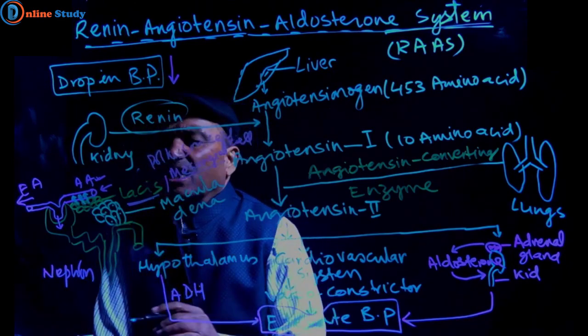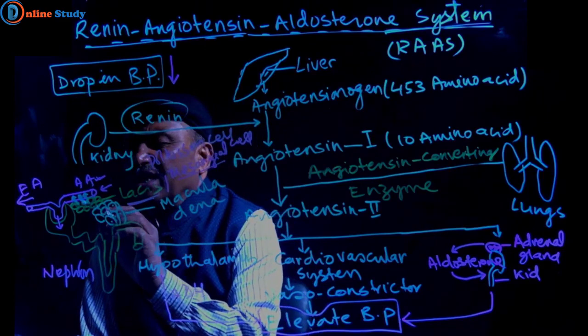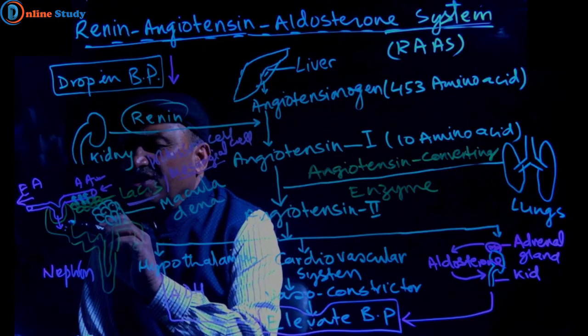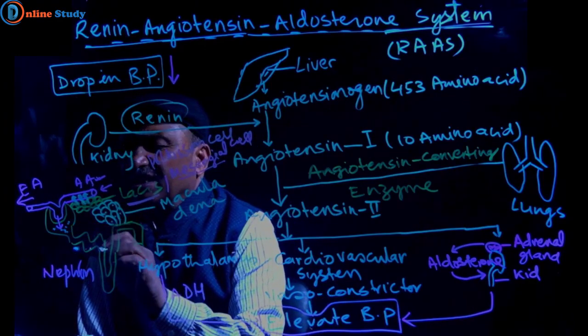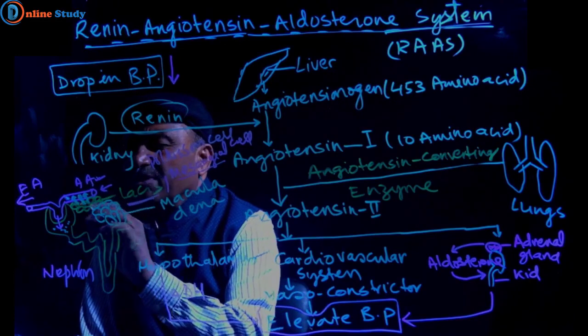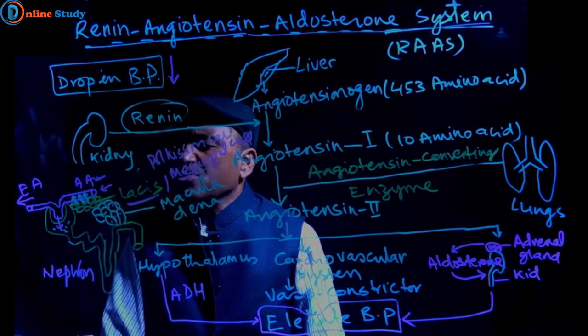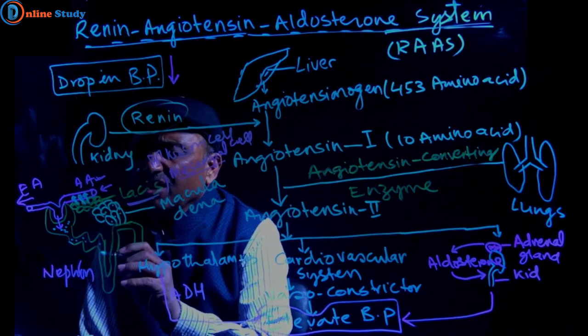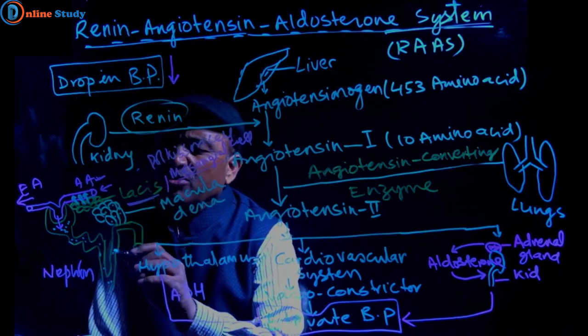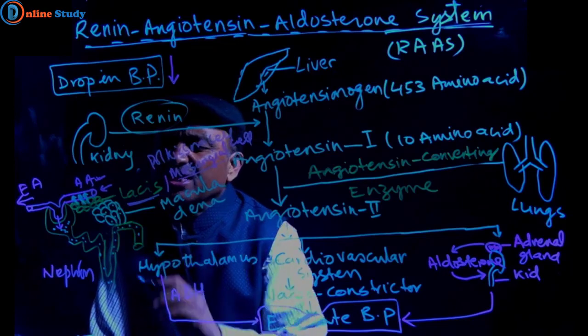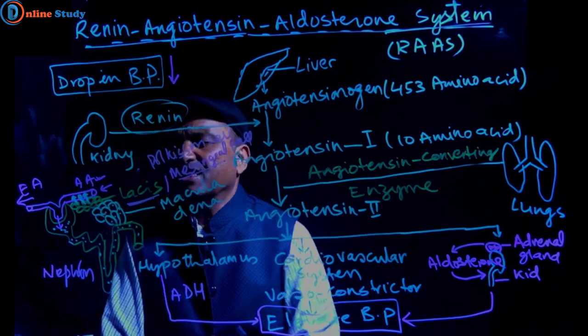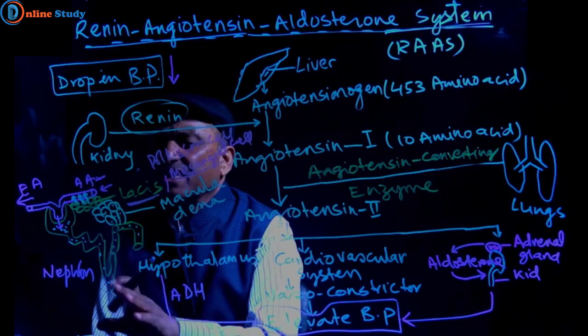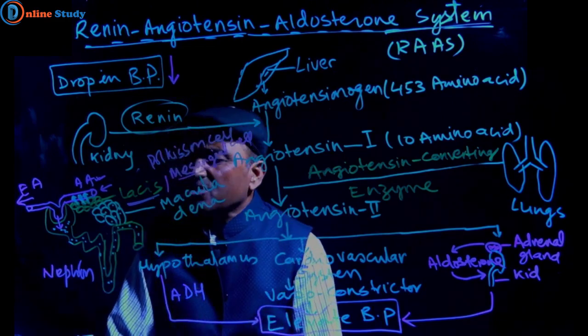Another way: due to less blood pressure, the filtration rate is also less, and when the filtrate moves through the renal tubule, its flow through the nephron will also be less.